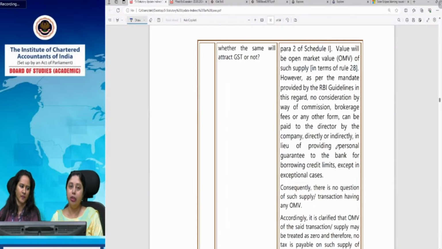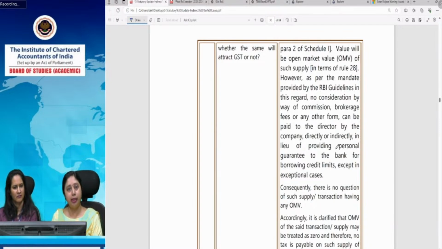And therefore, this particular activity of giving a personal guarantee for the company does not carry any value, or it does not have any open market value, because no director is charging anything from his company for giving such a guarantee. Because in case this particular director, for whom we are determining the value, is not charging, we have to see the open market value. Now, open market value will be present only when some other person is charging that consideration.